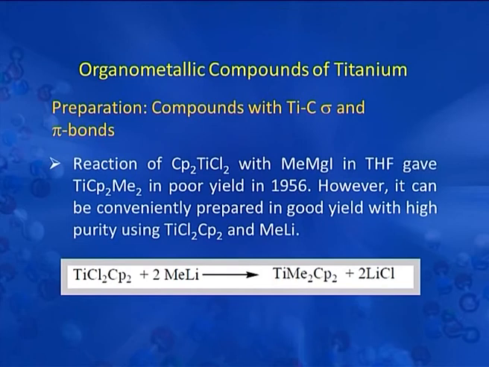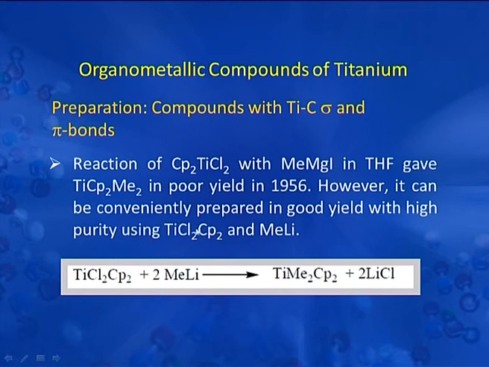Let us now see the preparation of organotitanium compounds with titanium carbon sigma as well as pi bonds. The preparation of this compound was done somewhere around 1956, but gave poor yield. However, this can be conveniently prepared in good yield with high purity using methyl lithium.